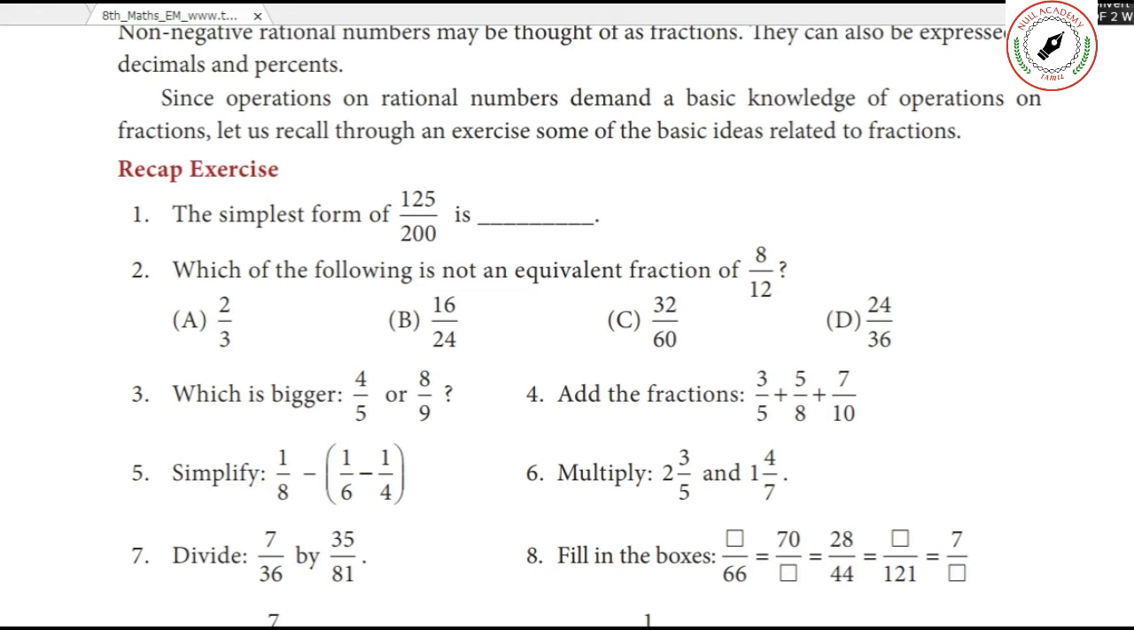What is the third one? Fourth one: add the fractions 3 by 5 plus 5 by 8 plus 7 by 10. So we have to find the common denominator. Okay, we will see that one.